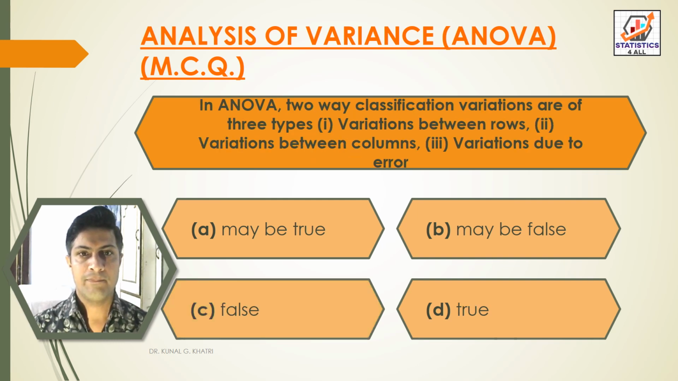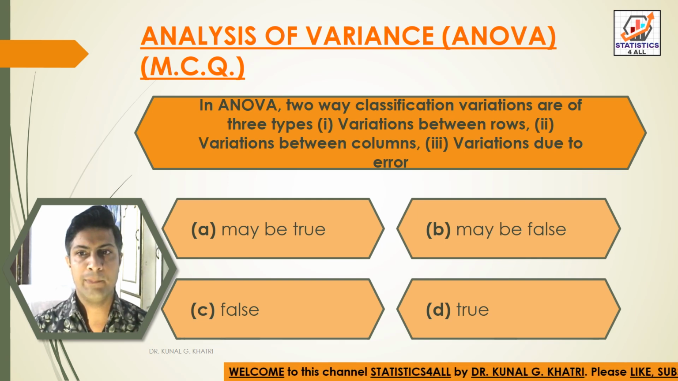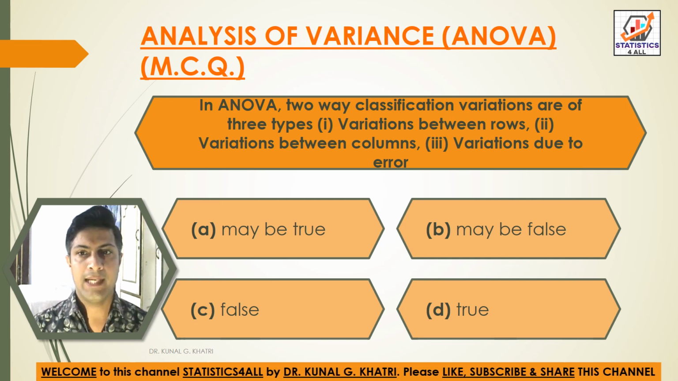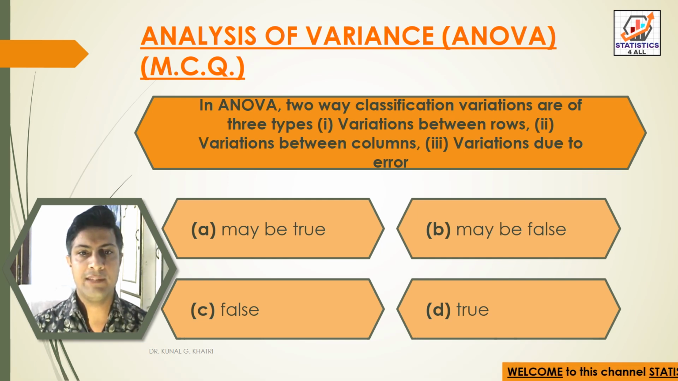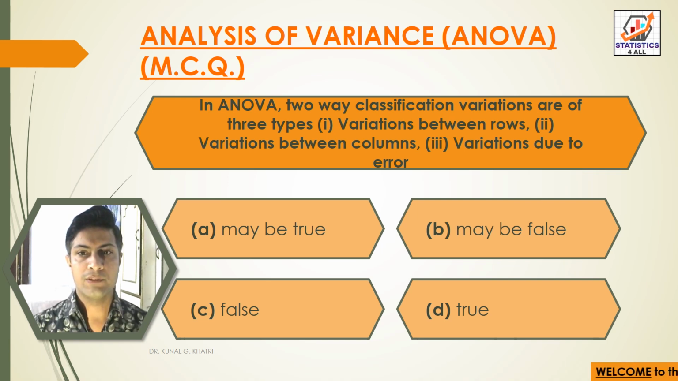Next question: in ANOVA two-way classification, variations are of three types, that is variation between rows, variation between columns, and third, variation due to error. So here we have answer options: A may be true, option B may be false, option C false, option D true. So here we have answer option D true. In ANOVA two-way classifications, variations are of three types: first, variation between rows; second, variation between columns; third, variation due to error.